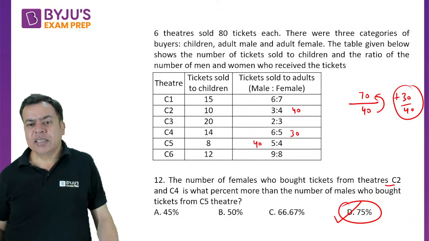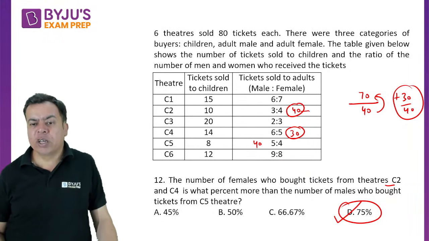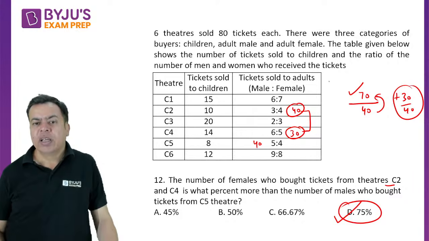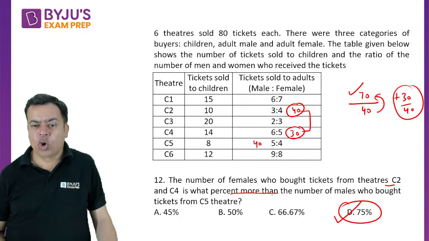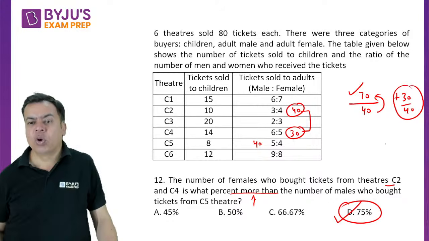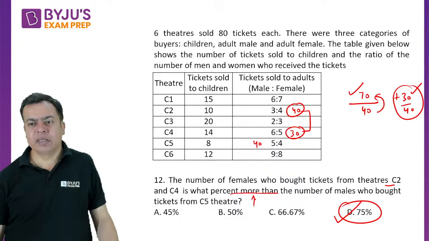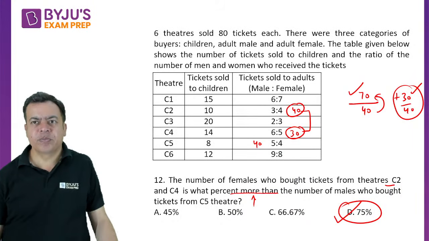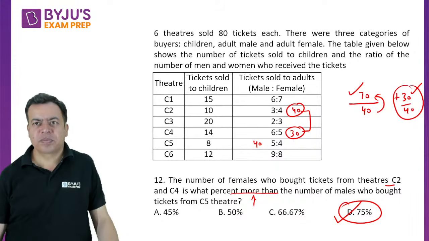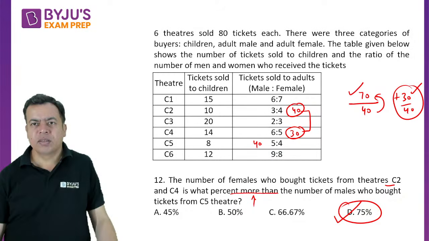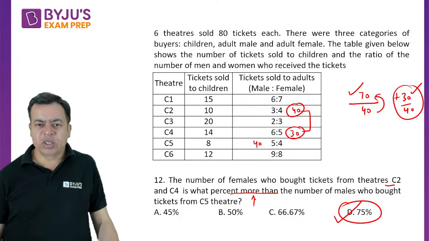The point is that for C2 and C4, the total females are 70. He is saying what percent more than. So it is 30 more than 40, which is 3 by 4. Into 100, if you write, it will become 75. So 3 by 4 is 75%. Okay, let's move to the next one.